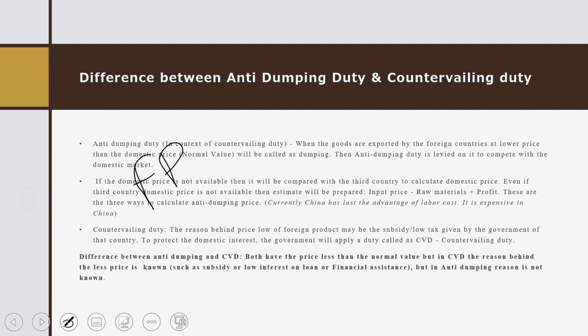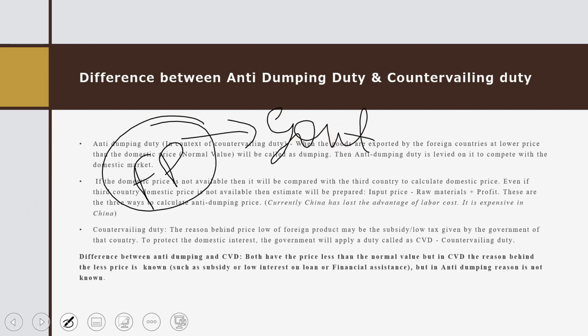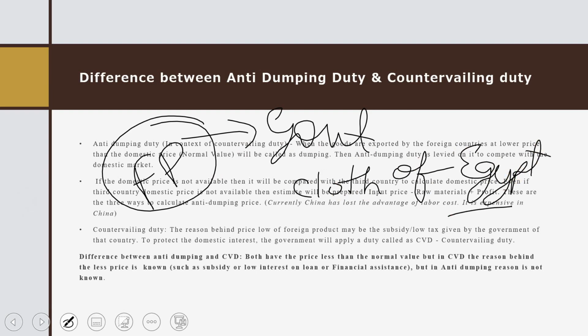It may be the scenario that the government of that country is providing subsidy on the resource of that particular product. Like suppose a product that we are importing is cloth, of Egypt, and the government has provided subsidy on cotton production, on agriculture of cotton production.